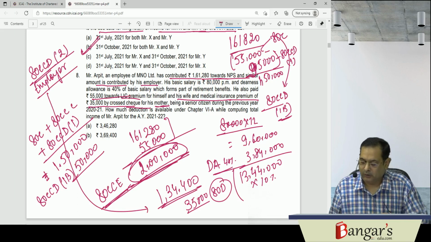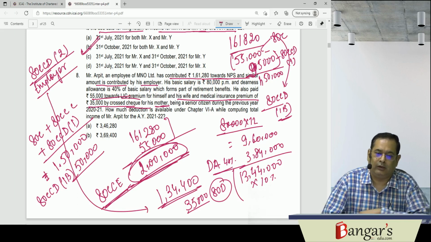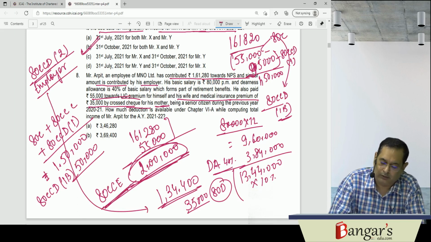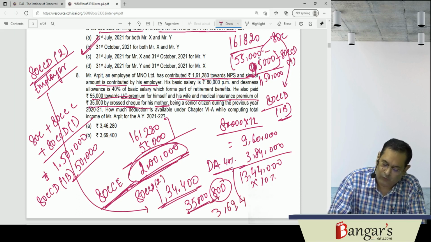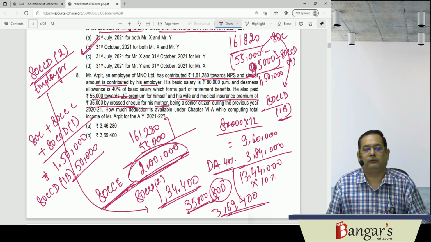Are you getting it? 2 lakhs is for 80CCD, employer's contribution, this is 80CCD subsection 2, and 35,000 is 80D. So it will be 369,400. It will be 369,400.